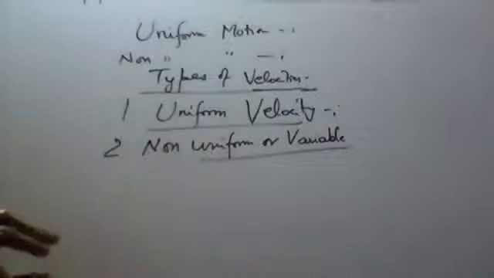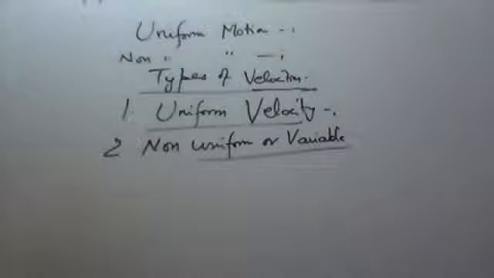So as we know that velocity is speed with direction, the speed should be constant and the direction should also be the same. So write down uniform velocity: the speed is constant and the direction is the same, that is, direction does not change, of a moving body.